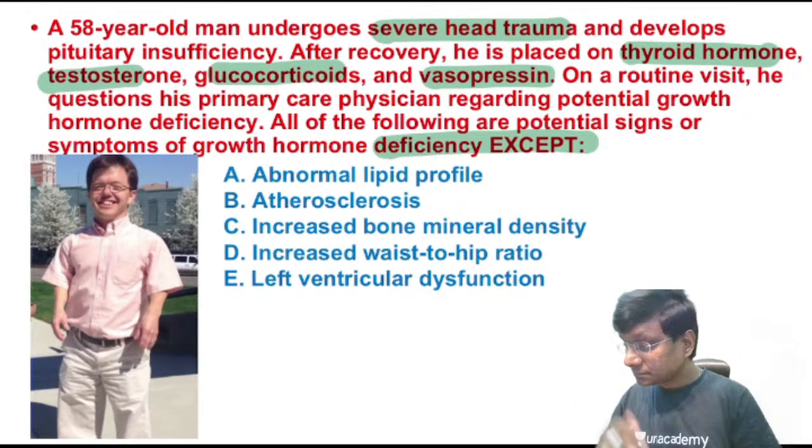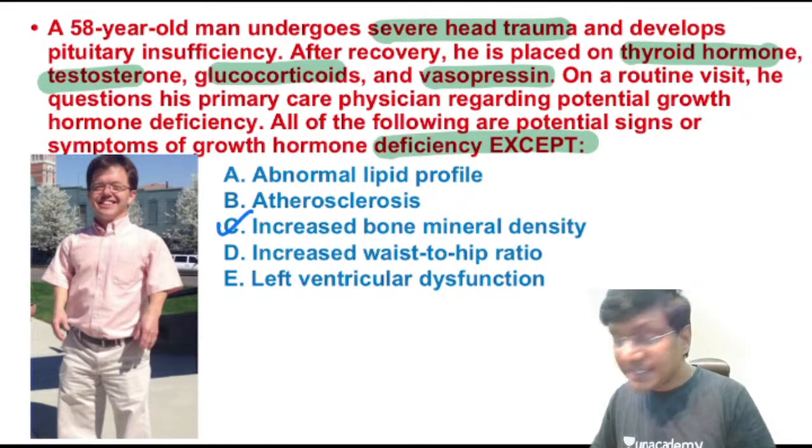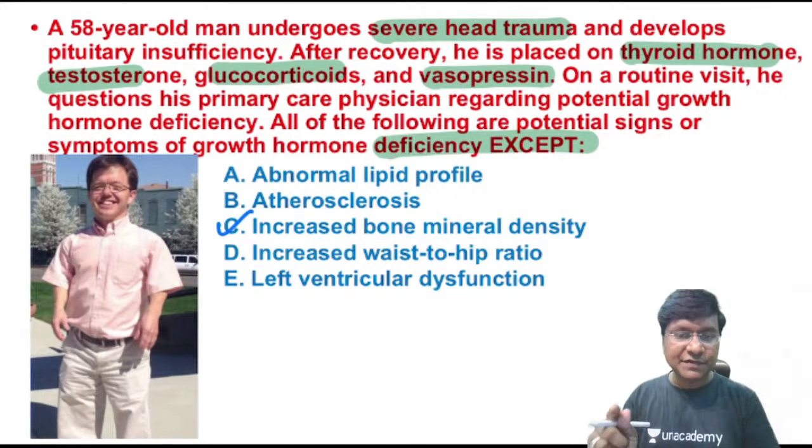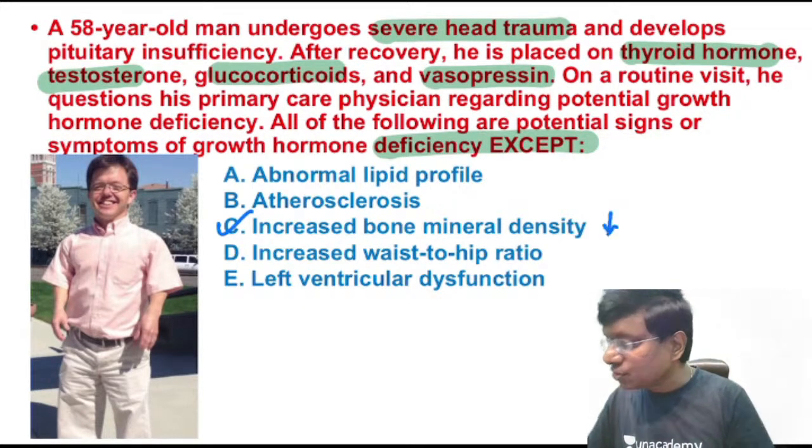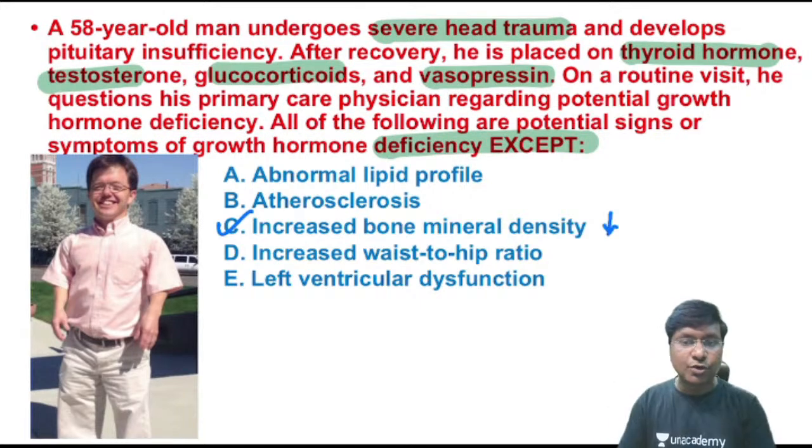Right, very good. So whenever there is growth hormone deficiency, you will not have increased bone mineral density. There will be decreased bone mineral density. The remaining, abnormal lipid profile, atherosclerosis, increased waist-hip ratio, left ventricular dysfunction, all of that will be there in case of growth hormone deficiency. But increased bone mineral density will not be there. There will be decreased bone mineral density. Okay, so please remember this is a very important point.